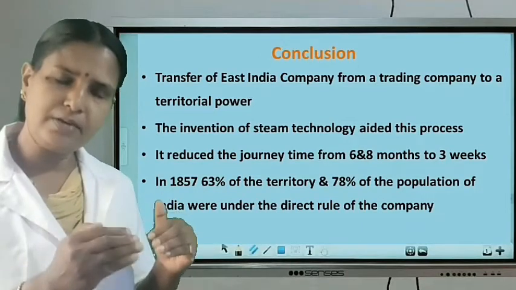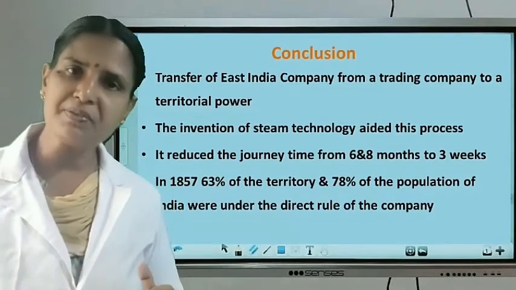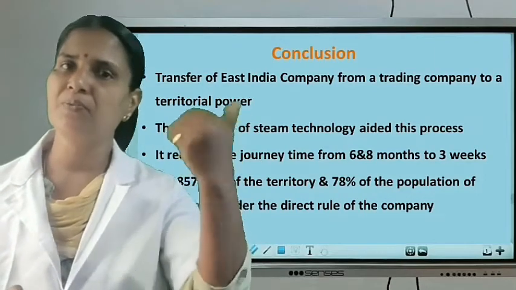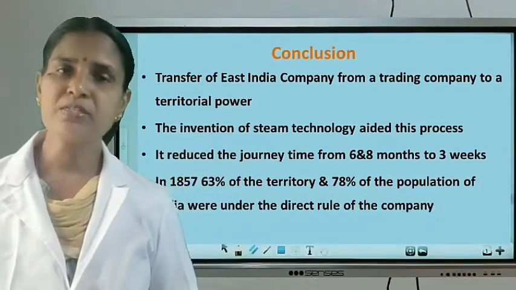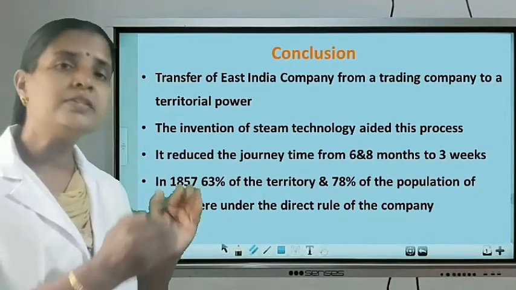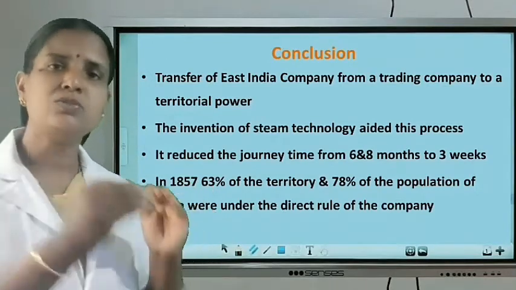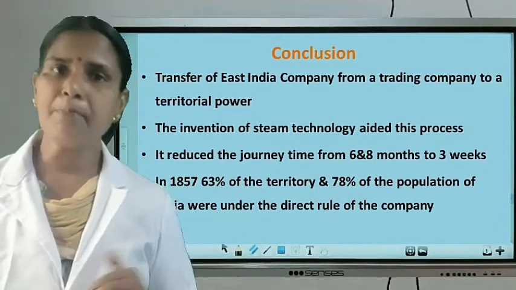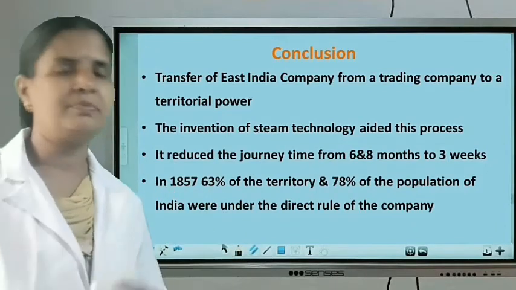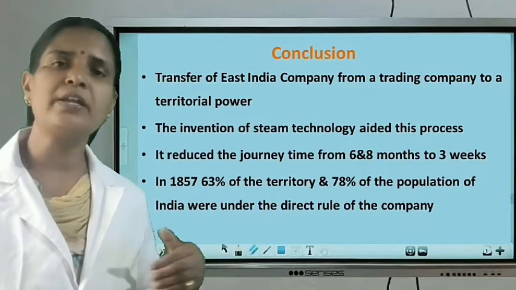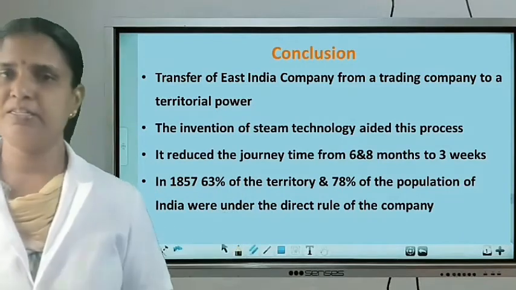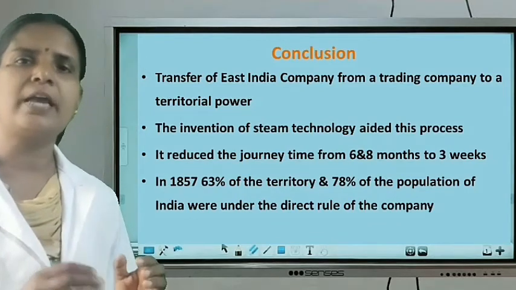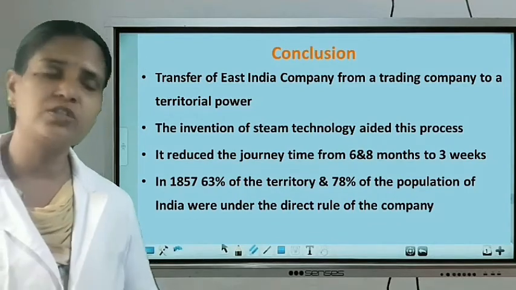Steam technology benefited the East India Company to establish their power quickly. Earlier they took 6 to 8 months to reach India from England, but after the invention of steam technology, they needed only 3 weeks. That was a good benefit for them to establish their administration in India in a fast manner.